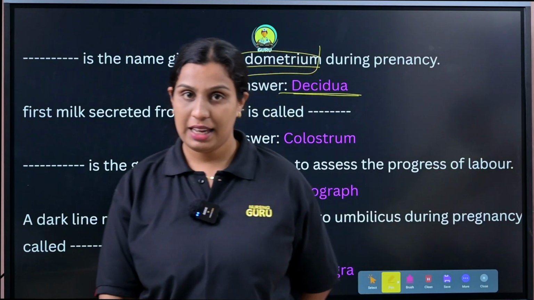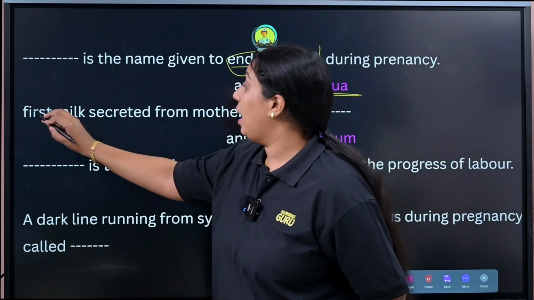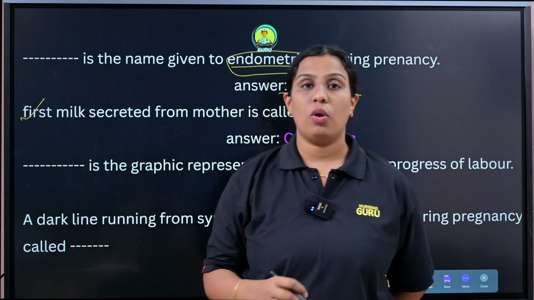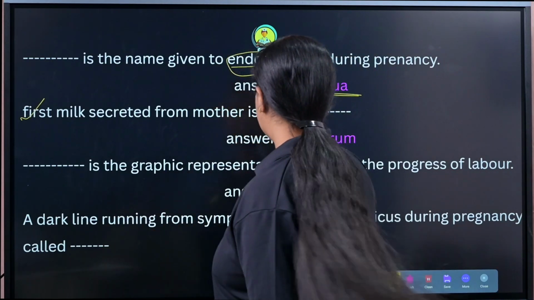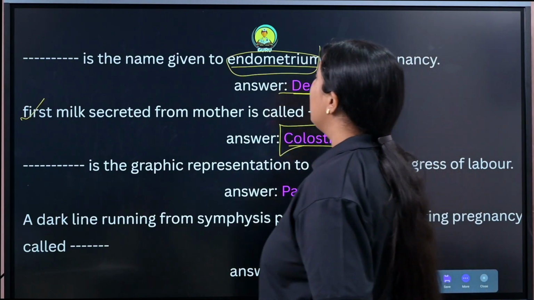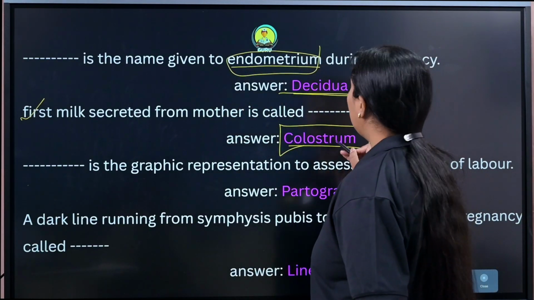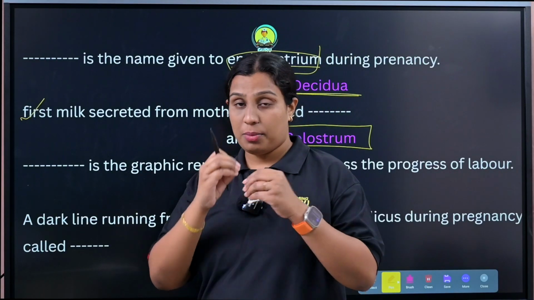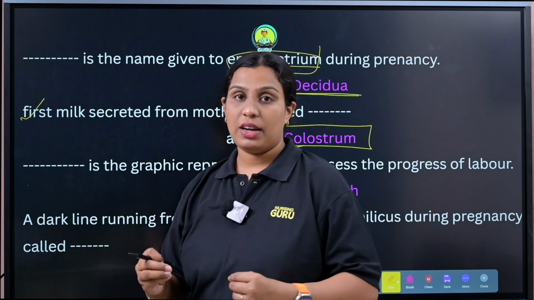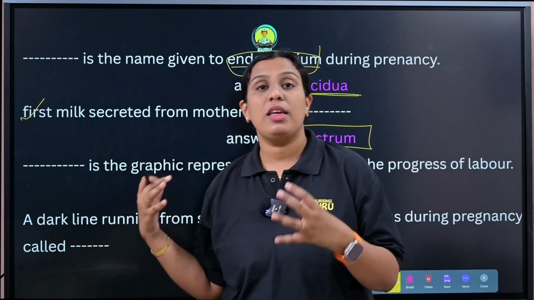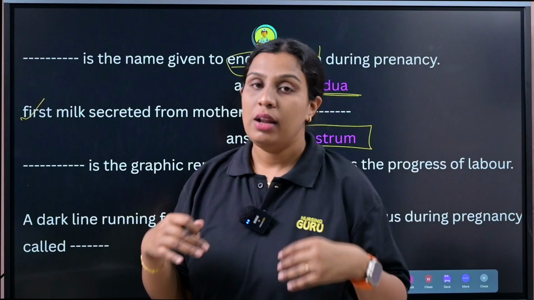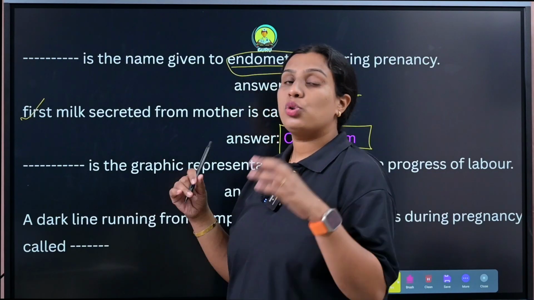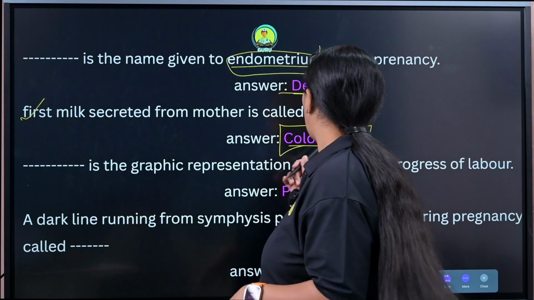Okay, so next question is about the first milk secreted from the mother, which is called colostrum. It is very important, and we need to initiate breastfeeding immediately after delivery. The first milk is very important for the baby. All hospitals are recommended to initiate breastfeeding immediately after the delivery. So the first milk is known as colostrum.